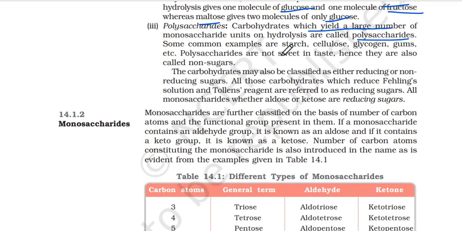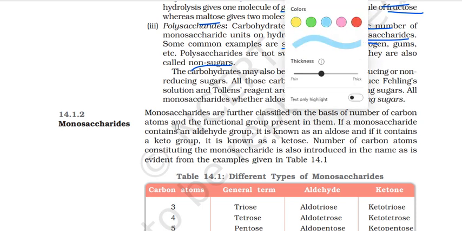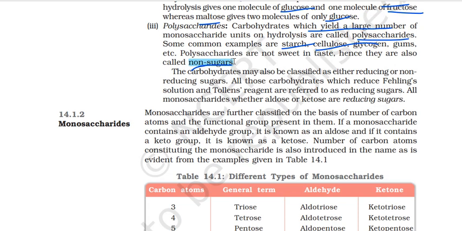Examples: starch, cellulose, glycogen, in which we store our food, gums, etc. Fine, these are all examples of polysaccharides. Polysaccharides are not sweet in taste, hence they are also called non-sugars. What's the reason for them being called non-sugars? Because they do not taste sweet. तो हमारे लिए, usually for a layman, sugar is something that is sweet. So polysaccharides are non-sugars because they're not sweet and they yield a large number of monosaccharides when they're hydrolyzed.